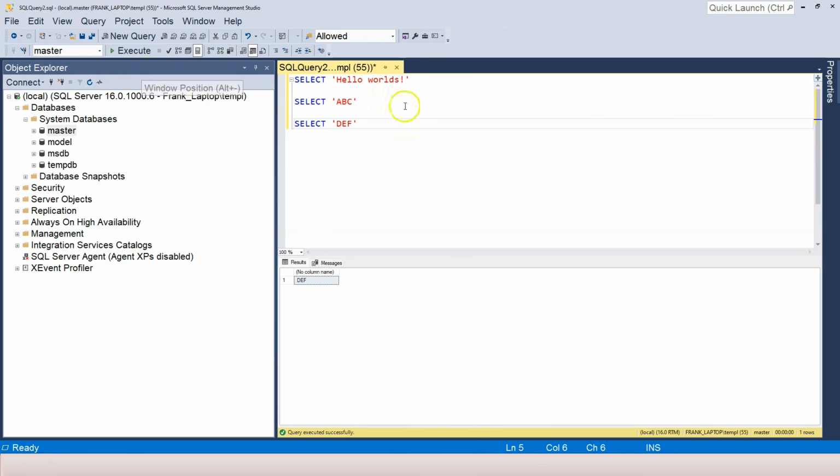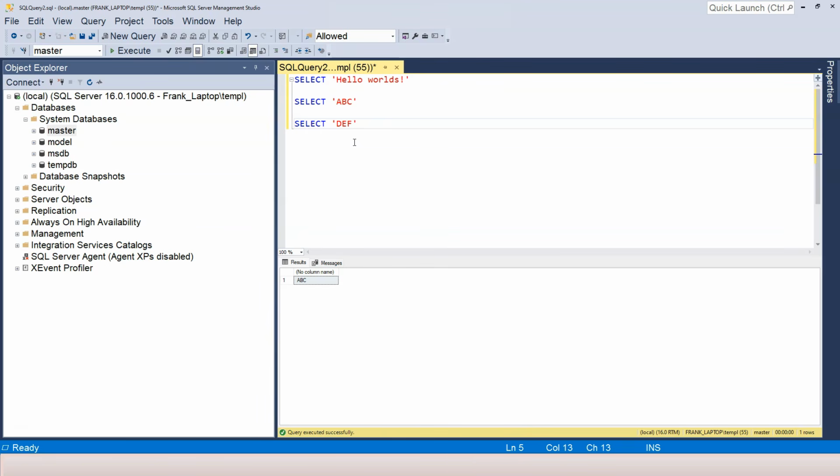And the third thing is, in order to execute a specific SQL statement inside a bunch of SQL statements, we can highlight it and then either click on the button or press F5. Now we get the result for the highlighted one. And then the last thing that we learned is to use Control R to hide or make the result show up. Okay, those are the 4 things we learned so far.